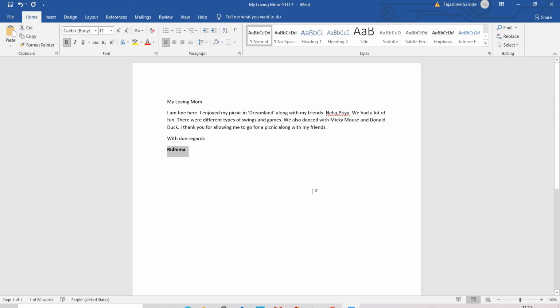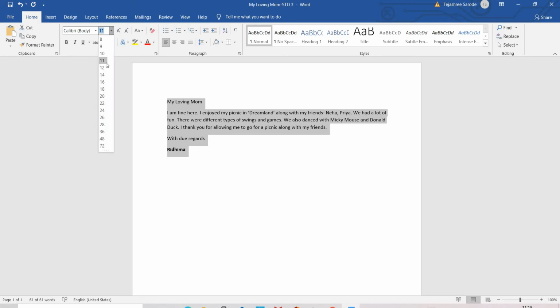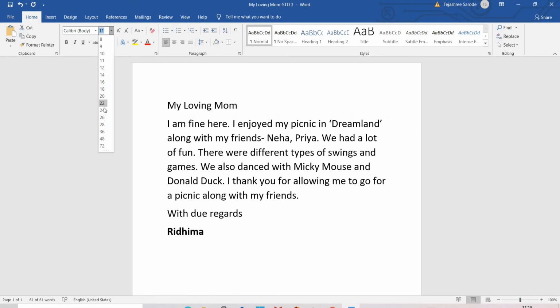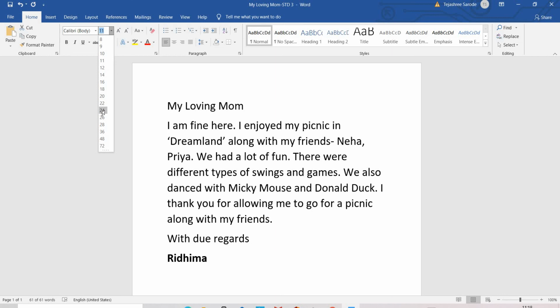Along with the practical, I am just showing you how to give formatting to the text to make it more innovative. First I am selecting all the text, then go to the Home tab. In the Home tab you have a Font group, just drop down the size and you can increase the size of your letter also.